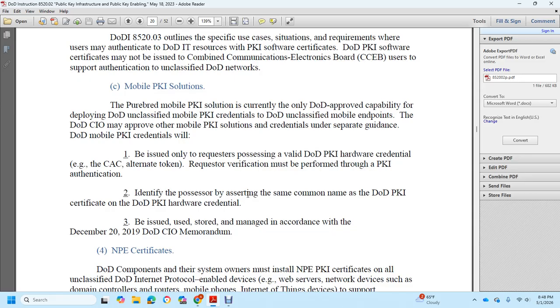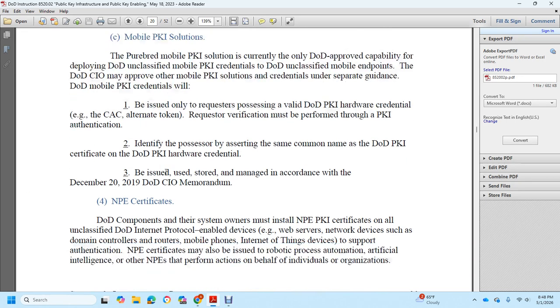Identifying the possessor asserting the same common name of the DoD public key infrastructure hardware credential to be issued, the use of the store of the management claim of the DoD December 20th, 2009 Department of Defense Chief Information Officer Memorandum. The NPE certificate: DoD component system owners install the NPE public key infrastructure certificate on unclassified DoD Internet Protocol enabled devices, web servers, network devices such as domain controllers, routers, mobile phones, and Internet of Things devices to support authentication.